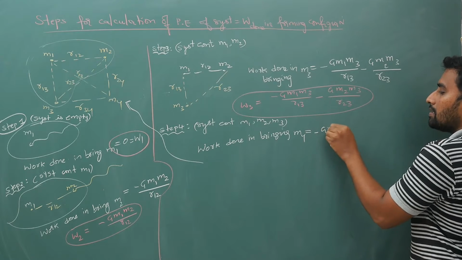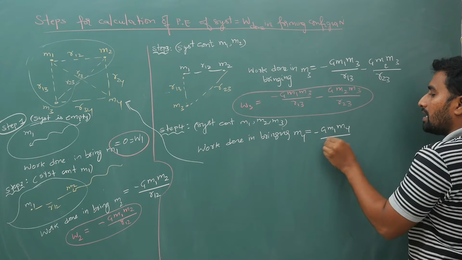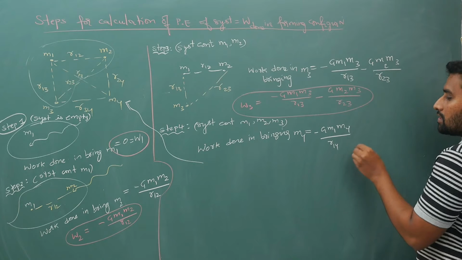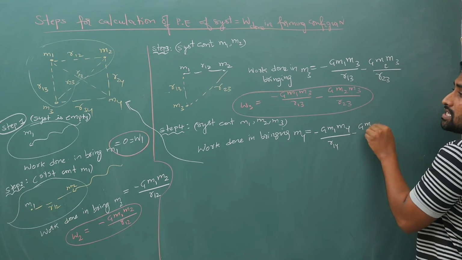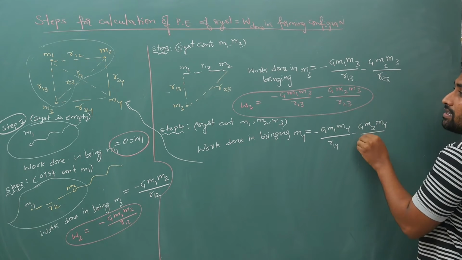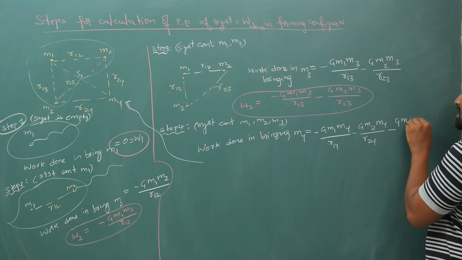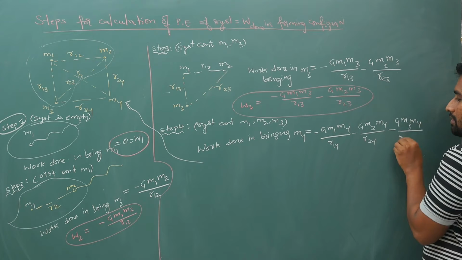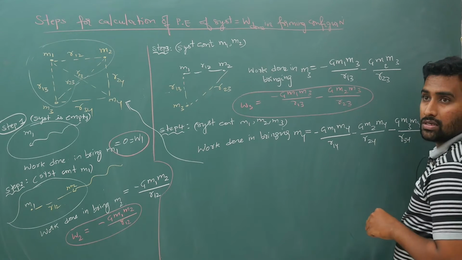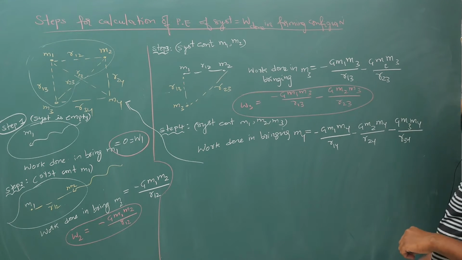So because of 1, minus G m1 m4 by r14, because of 2, minus G m2 m4 by r24, minus G m3 m4 by r34. Okay, so this is your work done in bringing m4.